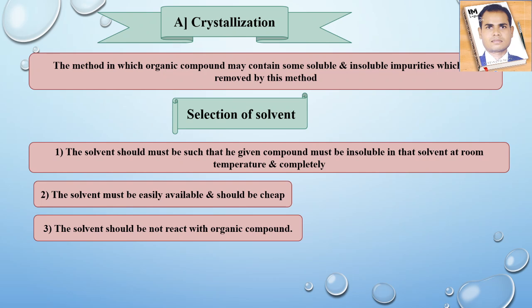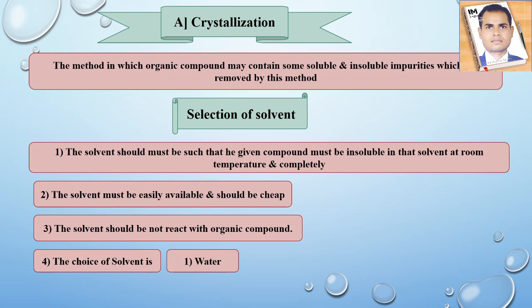So we have to make our choice this way. First of all, we take water, because water is the universal solvent. Most organic compounds are soluble in water, so we can use water directly.